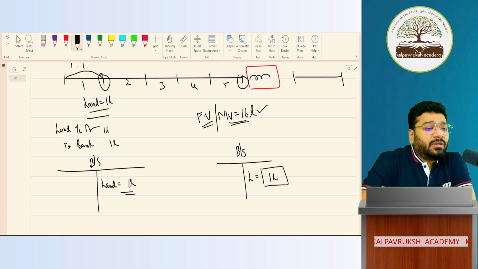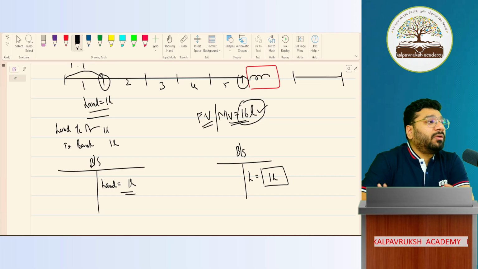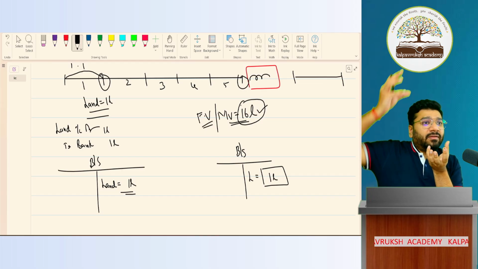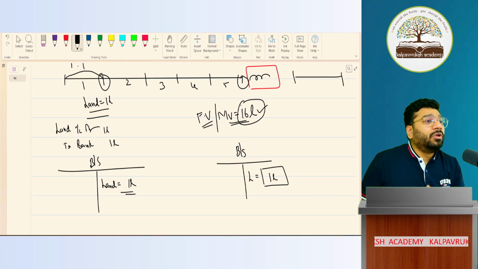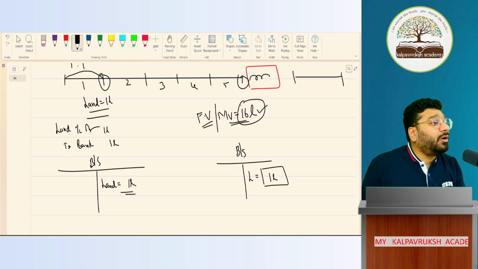But sir, if I want to bring the value of the land and building to 16 lakh, is it not allowed? It is allowed. Who is allowing? Accounting Standard 10 says that initially you will record assets at historical cost. But if the market value, the fair value of the asset, is too high or too low compared to the cost value, you can do revaluation. Got it, not got it?